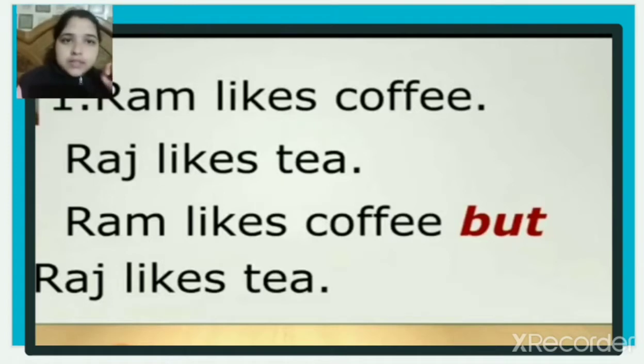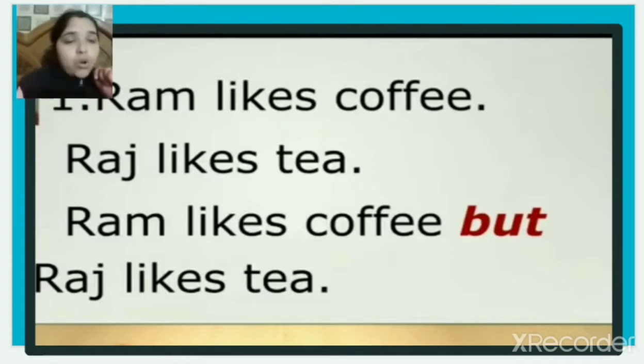Like we have, Ram likes coffee. Raj likes tea. It means two people are here: one is Ram, another is Raj. Ram likes coffee and Raj likes tea. If I want to join both the sentences, I am going to use a conjunction. The word which I am using here is but. But is a conjunction.